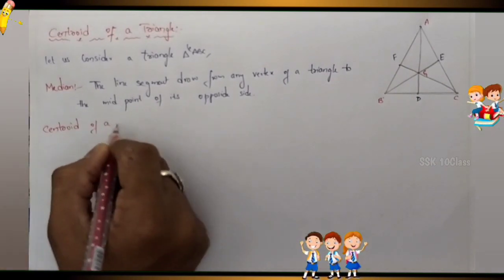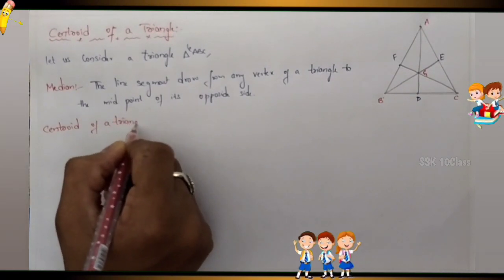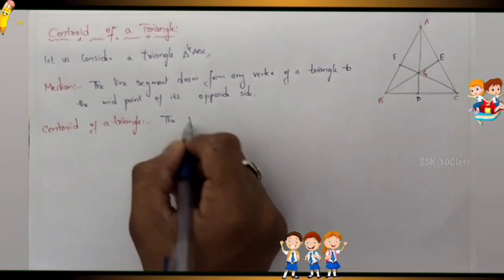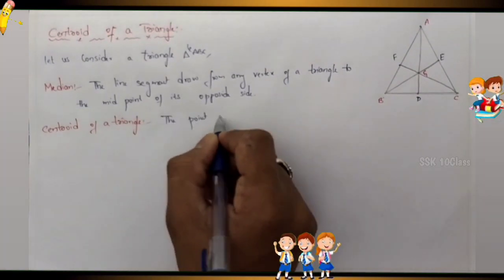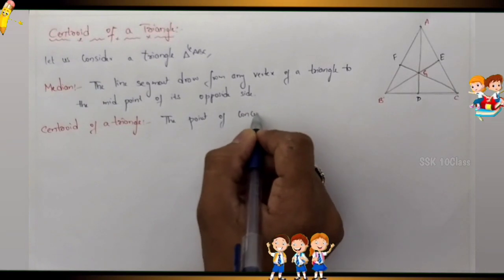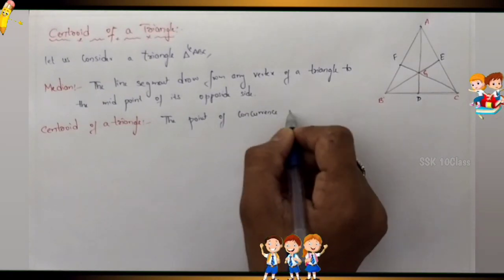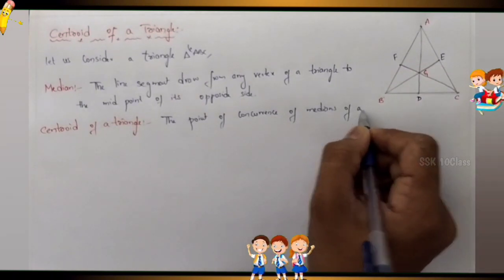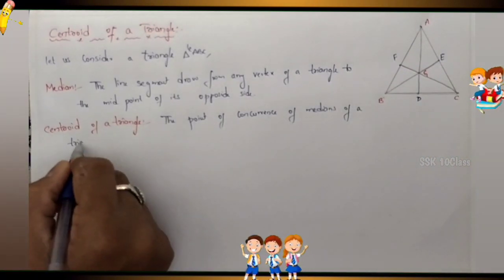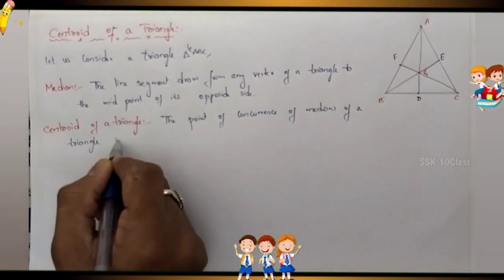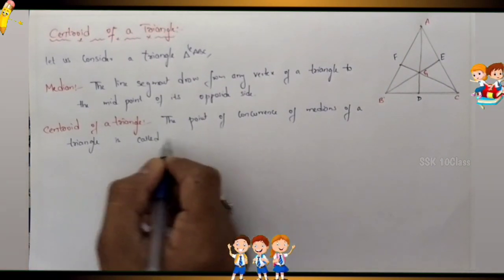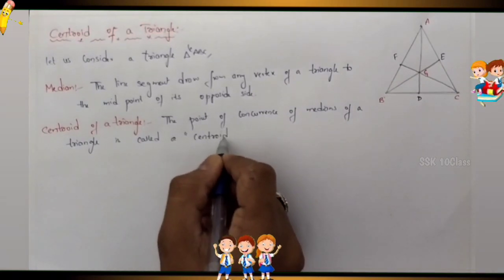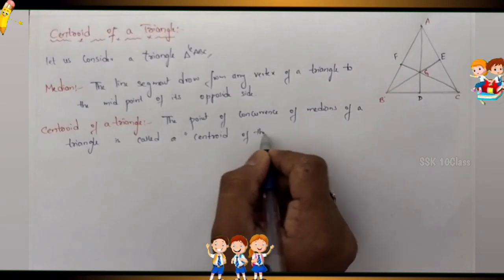Centroid of a triangle is the point of concurrence of medians of a triangle. It is called the centroid of the triangle.